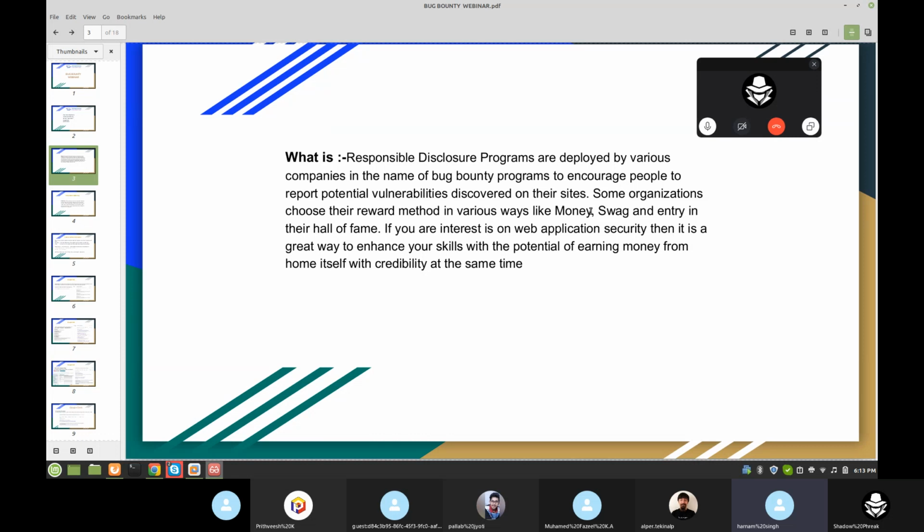Then the second part is networking. If you are already a certified ethical hacker, then you know these things. If not, then you should learn them before going into bug bounty. The second step, networking, is a very important part.